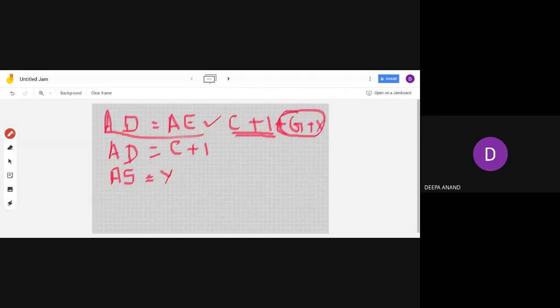Because it is the total output of goods and services in an economy. The total output of goods and services in an economy is known as aggregate supply. So that is equal to national income. So our next equation is AS is equal to Y.